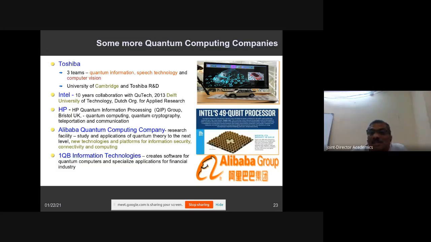This is computer vision completely, while you are driving a car. Each and every particle, the computer can analyze and predict whatever decision you want to take. This is Toshiba, which is working in these three areas.